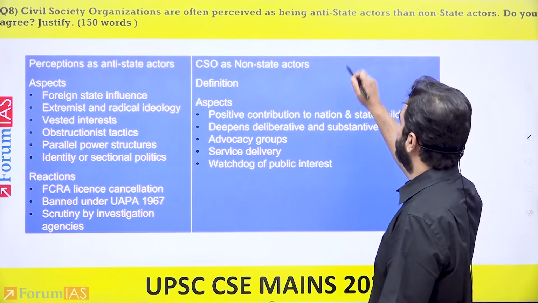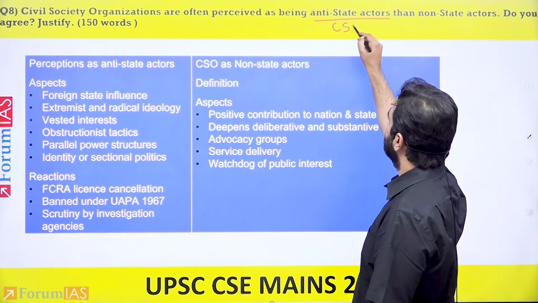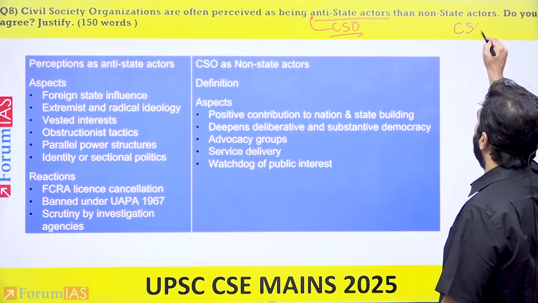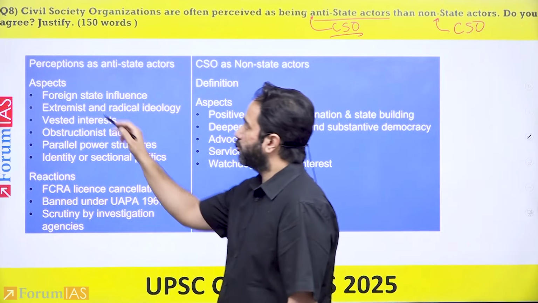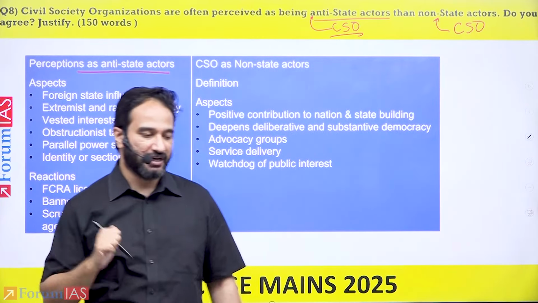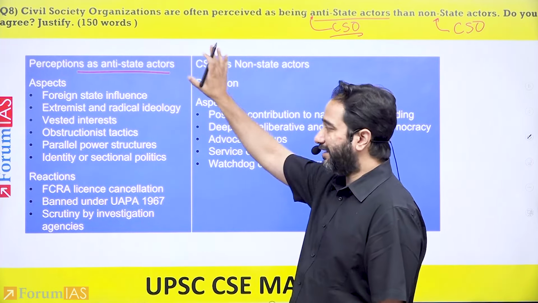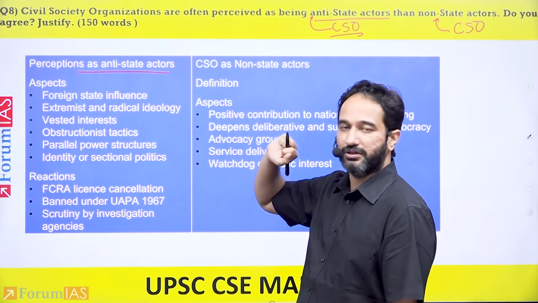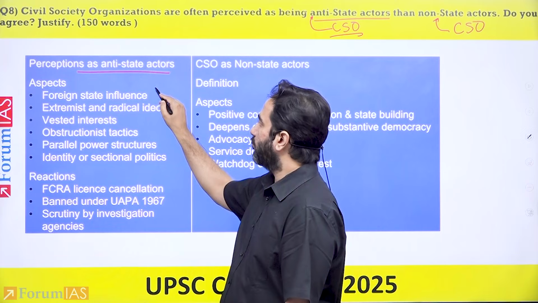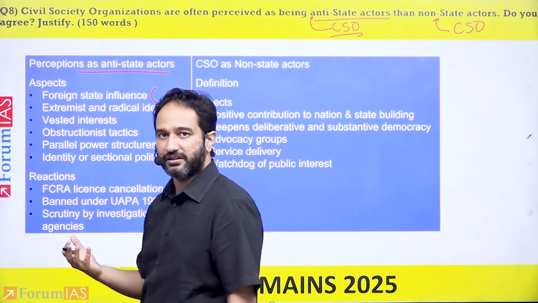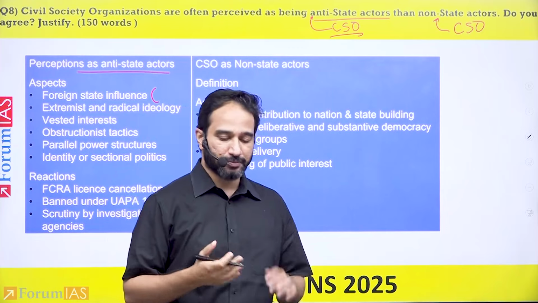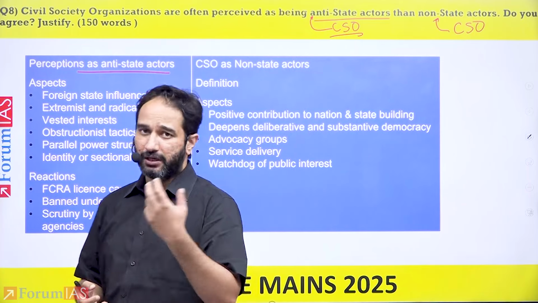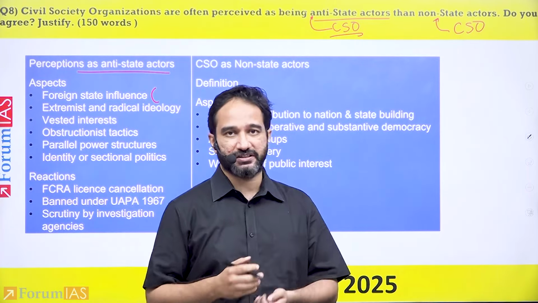Then you move on to the next part of the question, where the CSOs or civil society organizations are being perceived as anti-state actors and as non-state actors. So the reason why they have been perceived as anti-state actors, you highlight the various aspects. And it would be better that in the context of India, you also give examples for the majority of them. So, foreign state influence. The first reason they're considered as anti-state actors is because they might be influenced by foreign governments that are hostile to India, like from Pakistan, from China, to a certain extent by the United States and